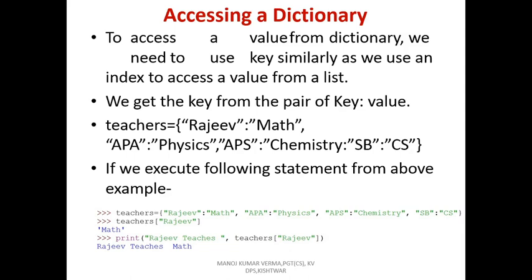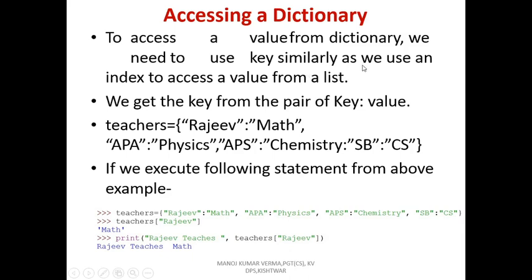Now accessing a dictionary. Accessing means to access or to print the value of a dictionary through key. To access a value from a dictionary, we need to use the key. Without key, we can't find it.